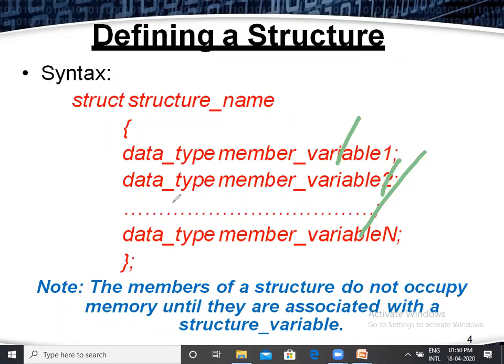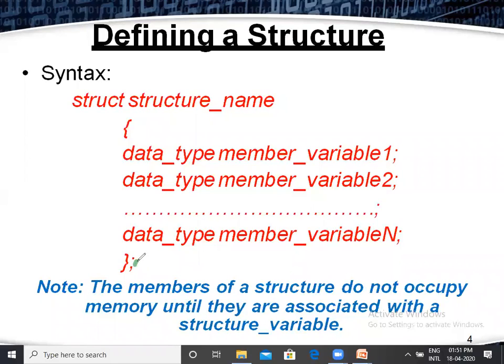So the data types are mentioned as data type 1, data type 2, data type 3. All these data types are nothing but primary data types. It allows any number of variables, and finally we finish the structure with a semicolon.